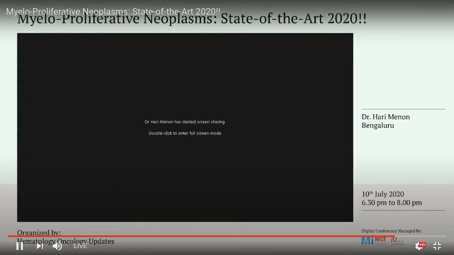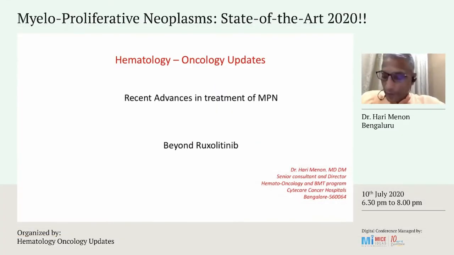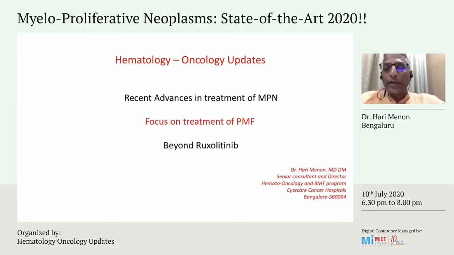Yeah, I was given the talk on recent advances in treatment of myeloproliferative neoplasias beyond ruxolitinib, and since we are dealing with ruxolitinib mainly with myelofibrosis, I just modified it. I focused mainly on the treatment of primary myelofibrosis and what we have understood in terms of newer drug availability for managing this otherwise difficult disease to treat.